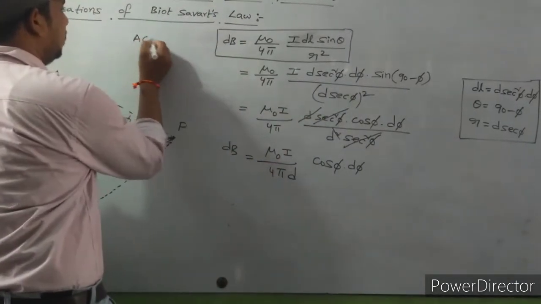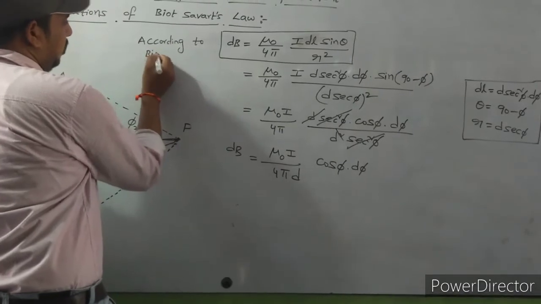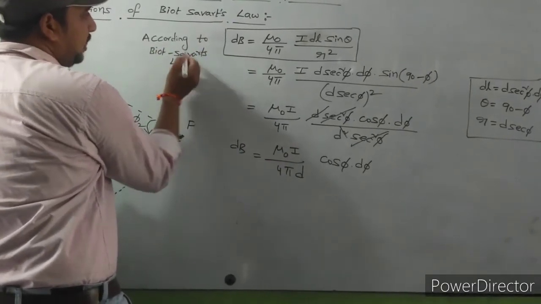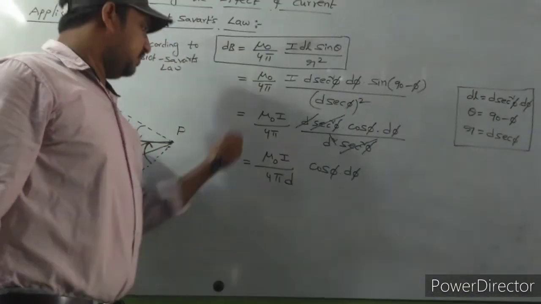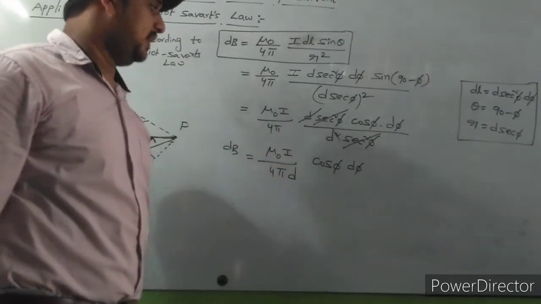According to Biot-Savart's law, we have substituted all these values in this equation and got dB is equal to mu naught I by 4 pi D into cos phi into d phi.